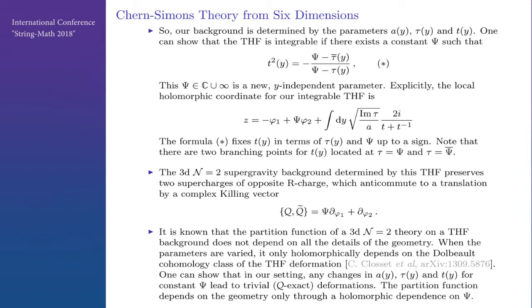So the partition function depends only on psi, as it has only holomorphic dependence on psi. And you can kind of see it from here: if we change anything but keep psi fixed, what changes in the holomorphic coordinate is its integral, and we can absorb this change into a redefinition of y, so that does not really change the complex structure.